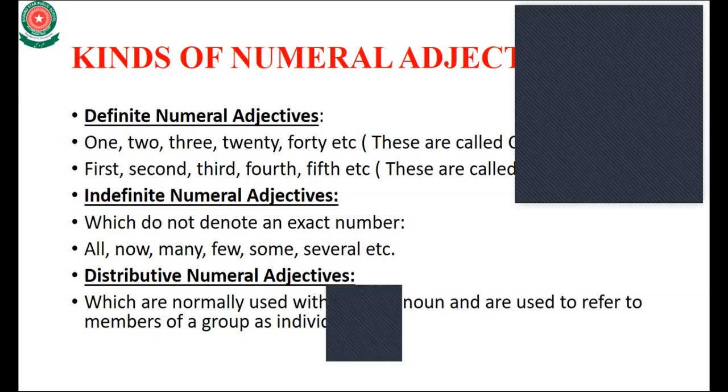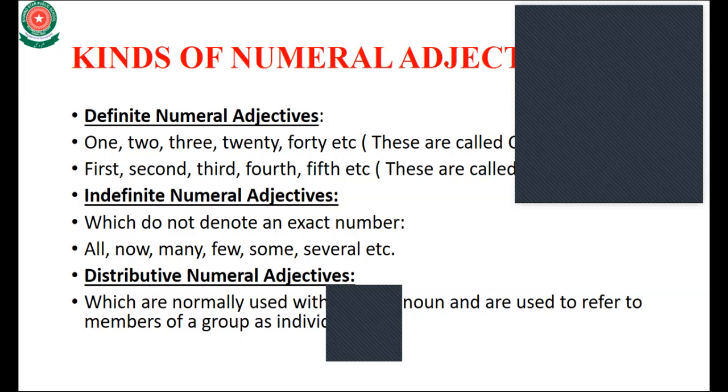Numeral adjectives you can also call adjectives of numbers. And there are three main kinds of numeral adjective. First is definite. In definite numeral adjective you use the words which describe the quantity, like one, two, three, first, second, third. And the next is indefinite numeral adjective. It does not give an exact number, like some, few, several. These all come in the indefinite numeral adjective.